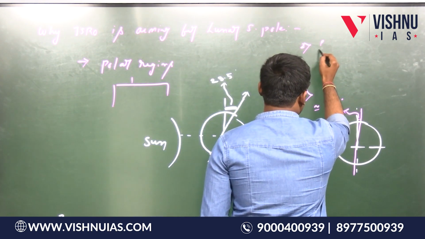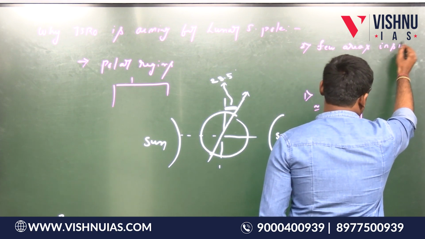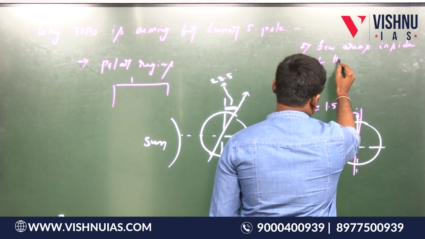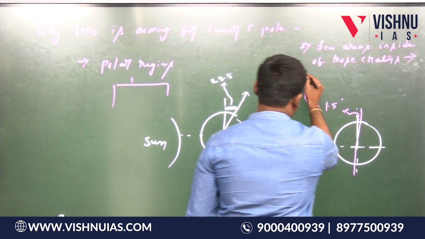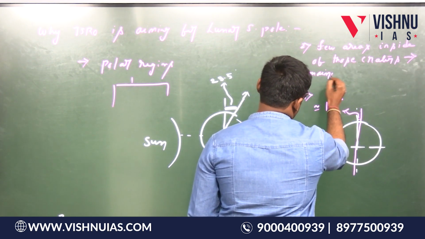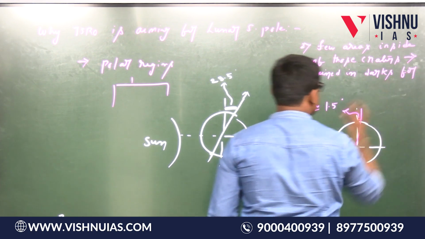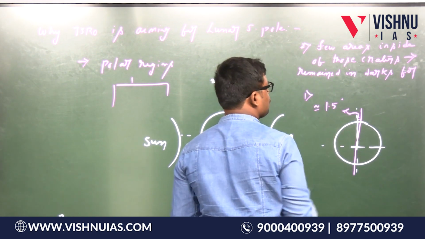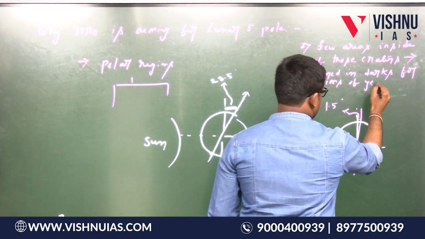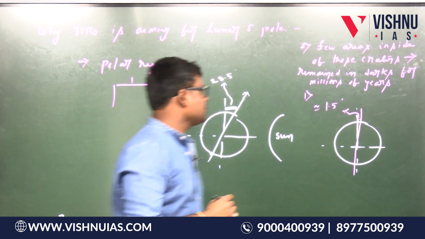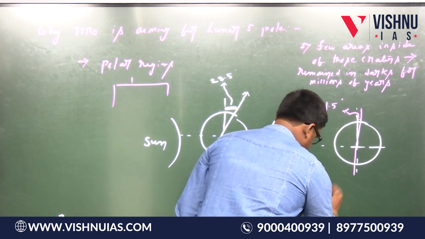There are few areas inside of those craters that remained in dark for millions of years, or we can say sunlight never reaches those areas for millions of years. Okay, that is one point. And the third point here is extremely low temperatures.